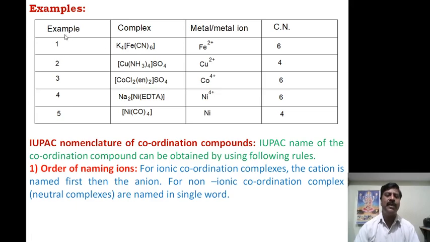Now here is an example of the coordination number. Example one: potassium ferrocyanide, in which iron is present in the +2 state. Potassium is a simple ion, but cyanide acts as a ligand. Cyanide is a monodentate ligand. It donates one pair of electrons at a time. Therefore 6 pairs of electrons are donated, and the coordination number is 6.